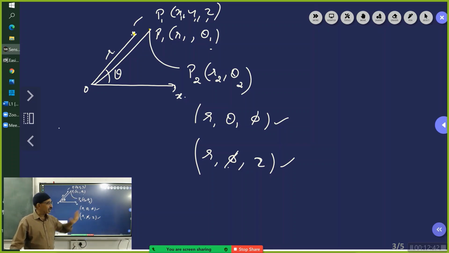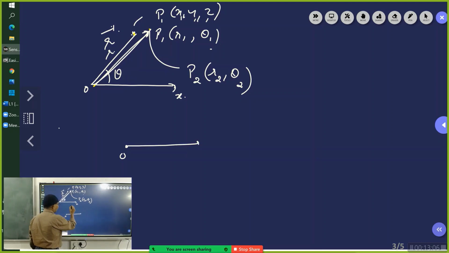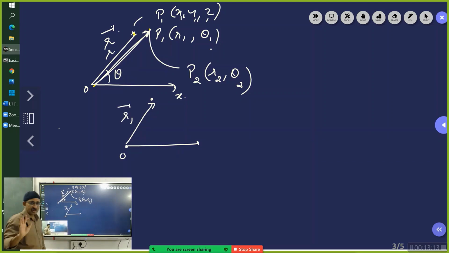When we say position vector r bar, if I say this is position vector r bar, that means it is a vector. So with respect to this point, this is a vector. Please appreciate and understand here: this is the origin, and if I use position coordinate r1 bar, I don't need any axis or anything for that.